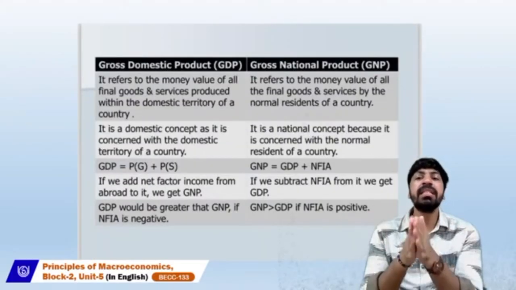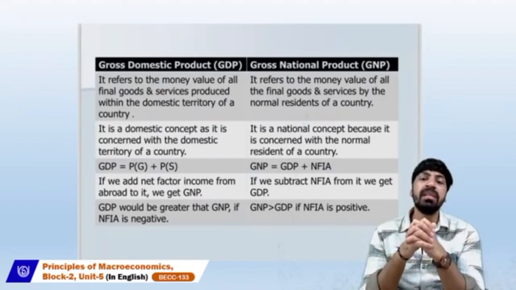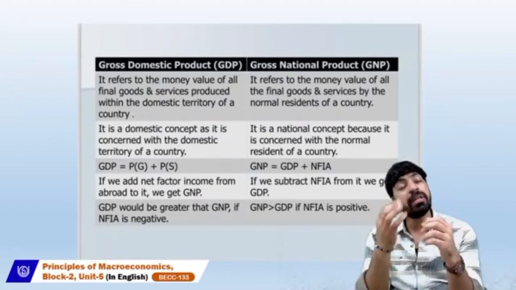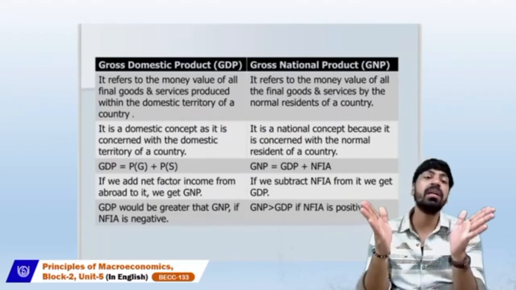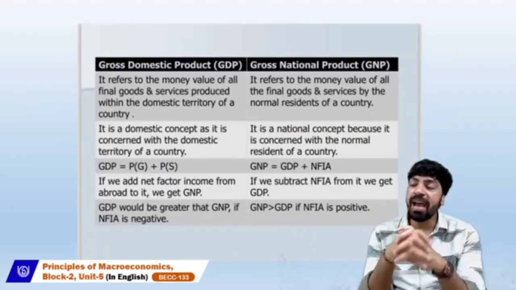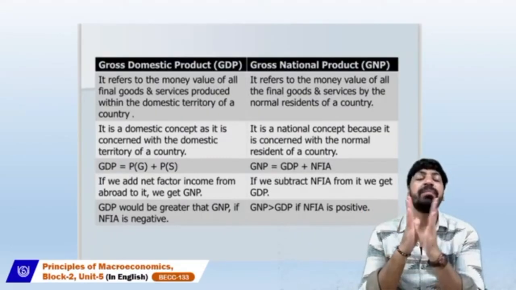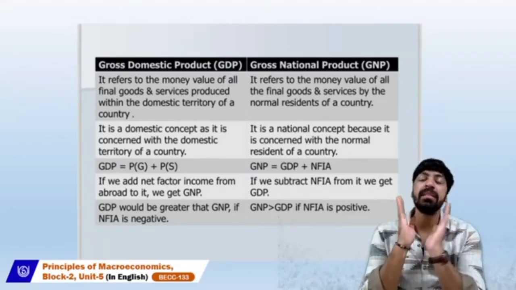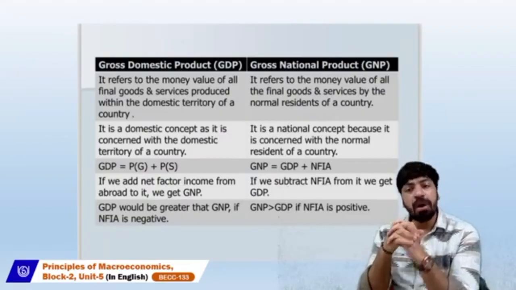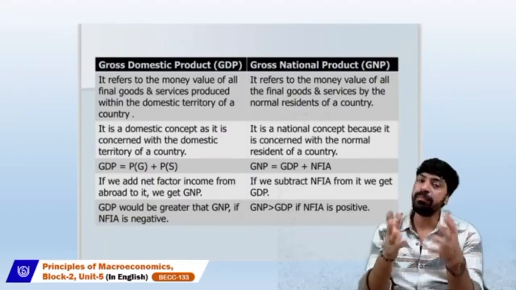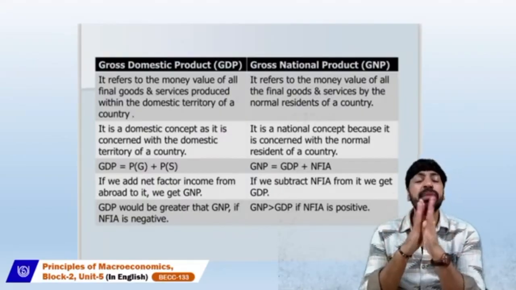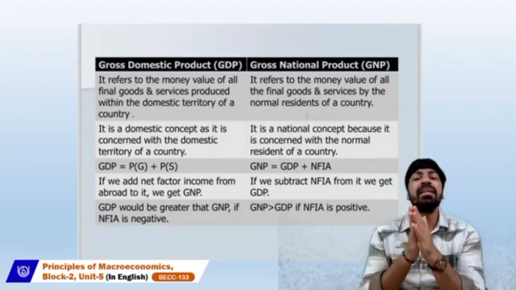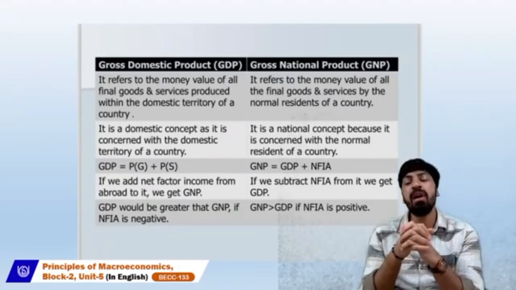What is the distinction between the gross domestic product and gross national product? The gross domestic product is the total value of all the final goods and services produced within the domestic territory of a country by the residents. The gross national product refers to the total money value of all the final goods and services produced by the normal residents of the country.